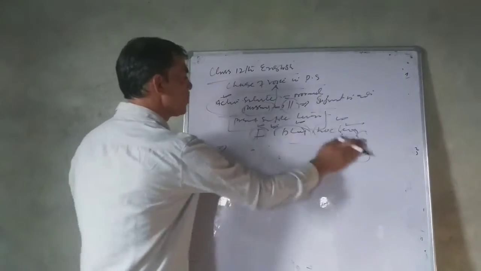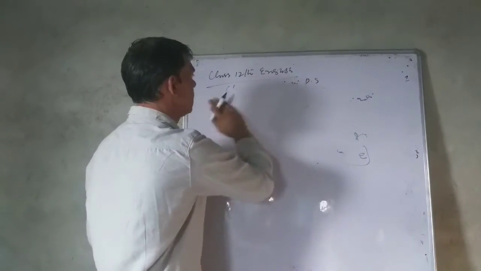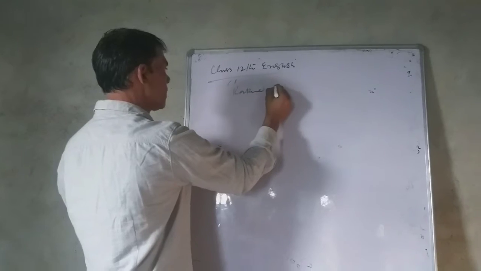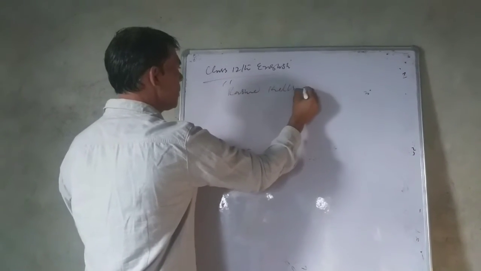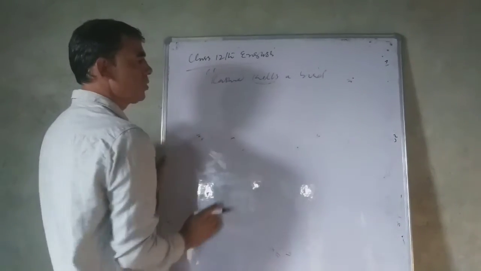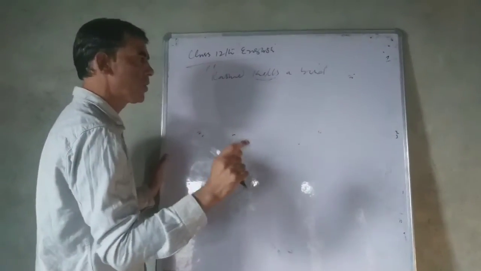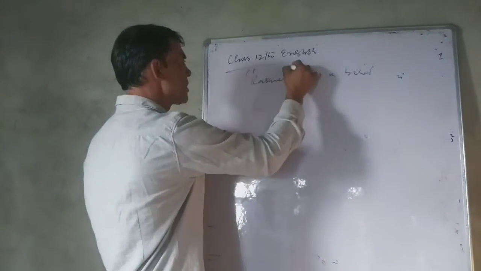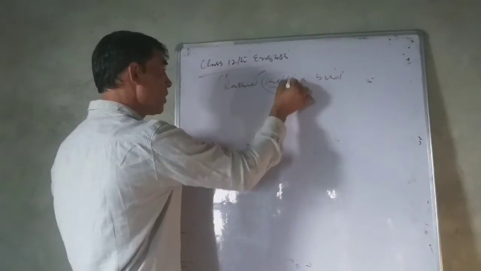Take another example. Rashid kills a bird. I have already told you that a tense in which you find the first form of a verb is present simple. So kill is the first form of verb.